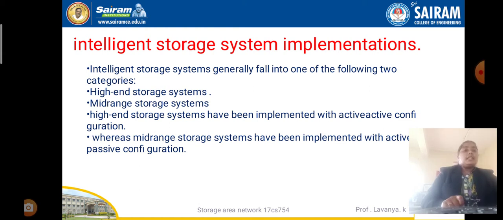Today I am going to talk about the intelligent storage system implementation. The intelligent storage system basically works on two things: the high end storage system as well as the mid range storage system. Then what is the high end storage system? The high end storage system we are going to call the active to active array.